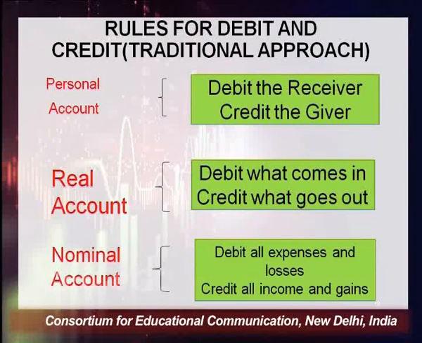So there are some rules also for doing the journal entry. According to the personal account, the rule of personal account is debit the receiver, credit the giver. You have to debit the receiver, and whosoever is the giver, you have to credit him. Rule of real account says debit what comes in and credit what goes out. Whatever is coming into the business, you have to debit that, and whatever is going out of the business,